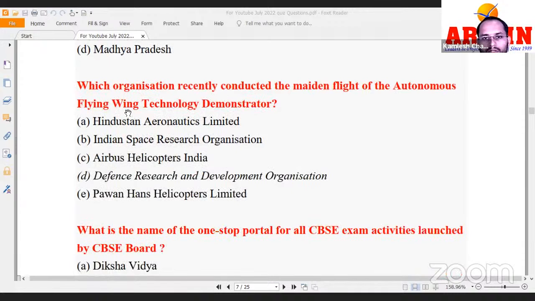Which organization recently conducted a maiden flight of the autonomous flying wing technology demonstrator? DRDO did it recently. DRDO is again an organization that is in the news. Right, so it is your duty to search different aspects of DRDO.